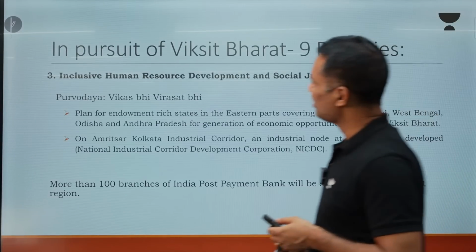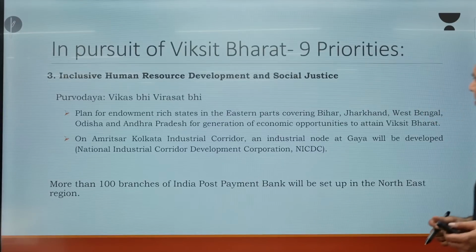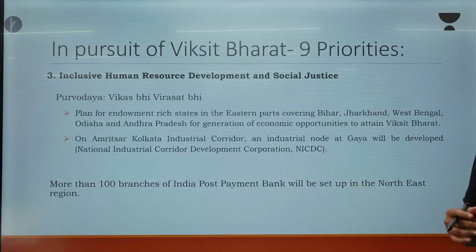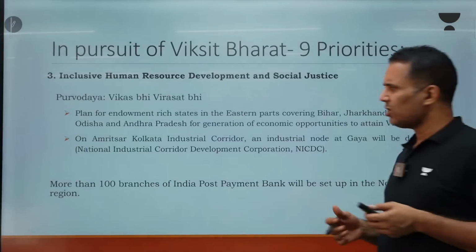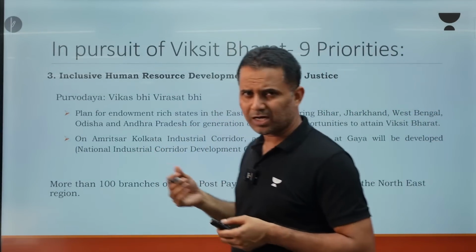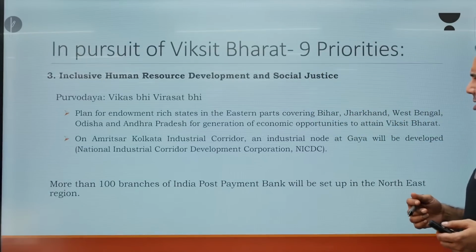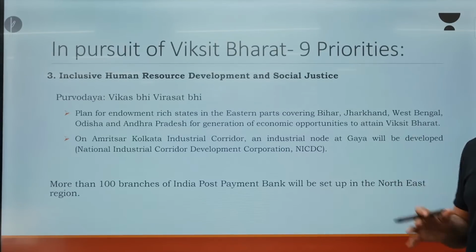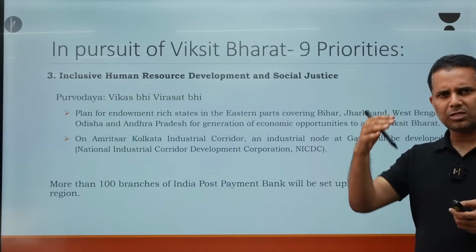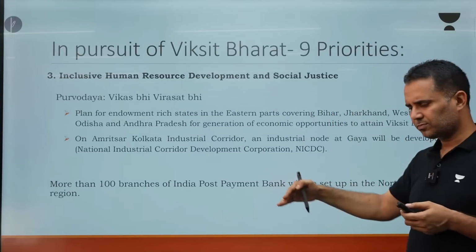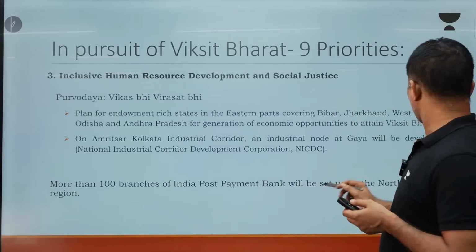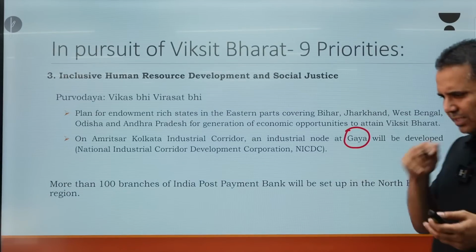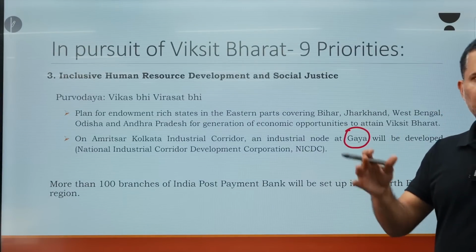Next priority, inclusive human resource development and social justice. Under this priority, the government has focused more on giving packages to various states. For example, it has given a package for Bihar, for a major development of a node in Gaya. So the industrial corridor that is already being built on the dedicated freight corridor from Amritsar to Kolkata, the government is going to create an industrial node at Gaya, which basically means integrated manufacturing clusters will be developed at Gaya.